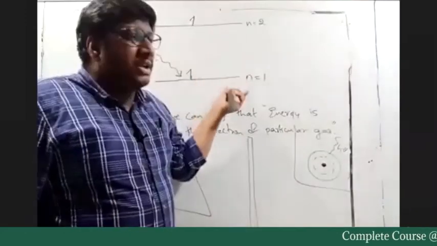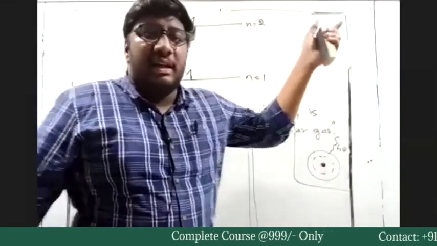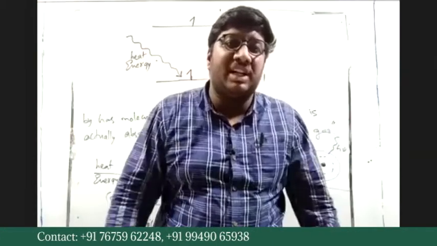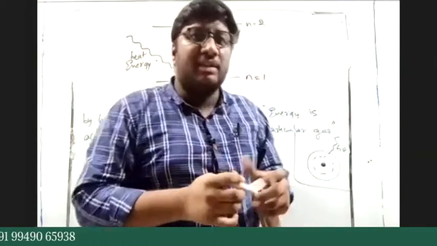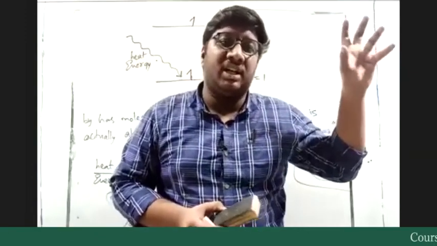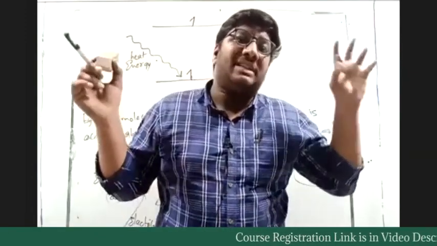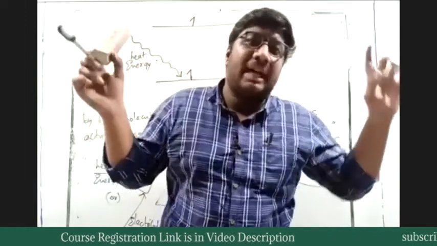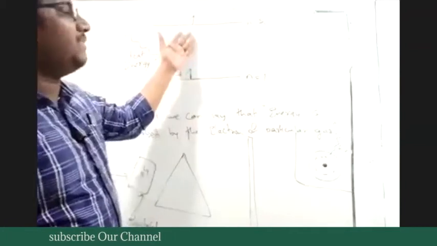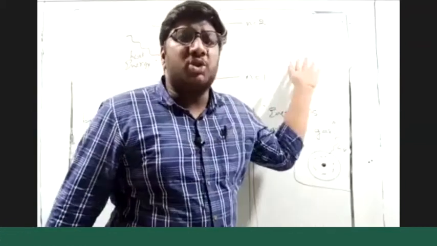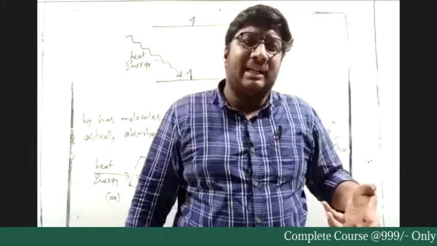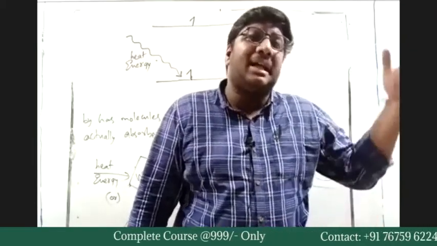When the weights are lifted to the top position, the weights have high potential energy, yes or no? As the weights have high potential energy, the bodybuilder cannot withstand that weight at that position, so he immediately releases the weight. Similarly, the electron at n equals 2, the higher energy state, with that high amount of energy, cannot stay in that particular orbit.